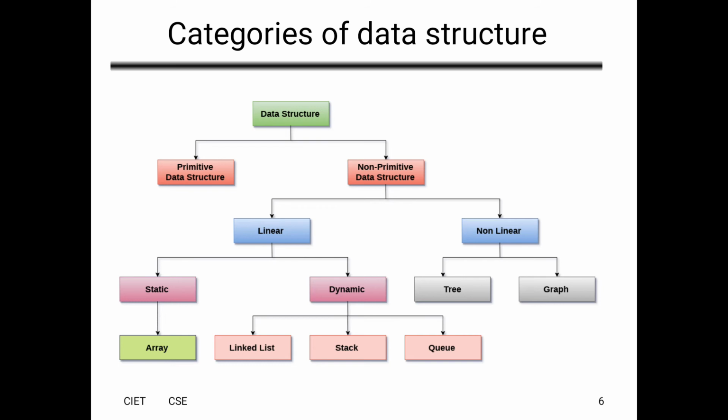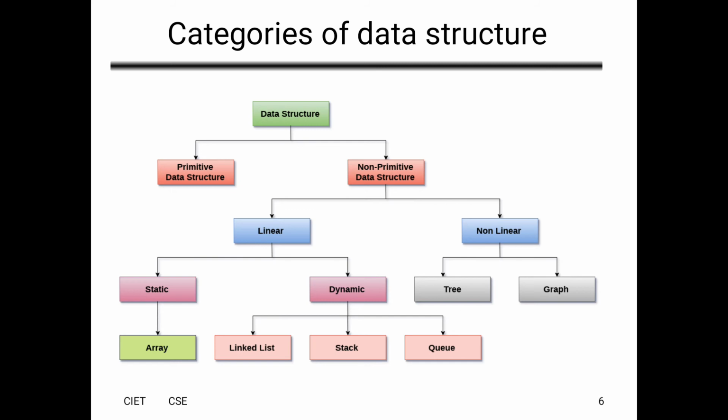In linear, there are static and dynamic. Dynamic is again of three types: linked list, stack, and queue. Static is the array. The non-linear data structure is again divided into two types: first trees, and graphs. So these are the types or categories of data structures.